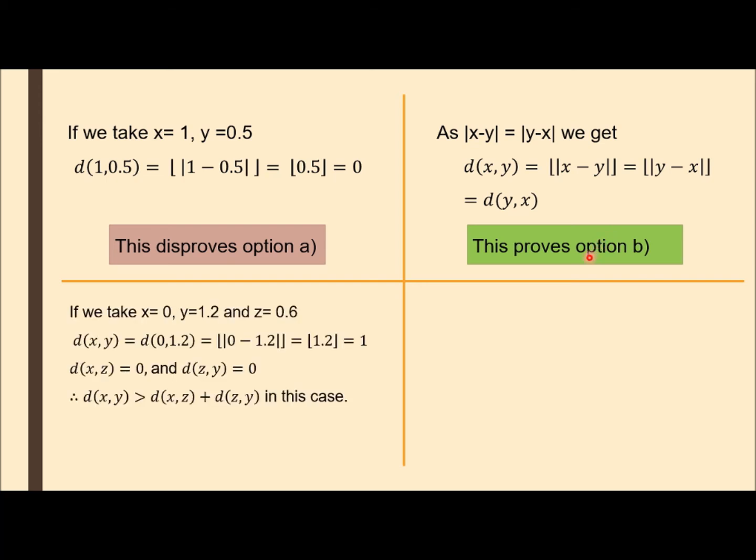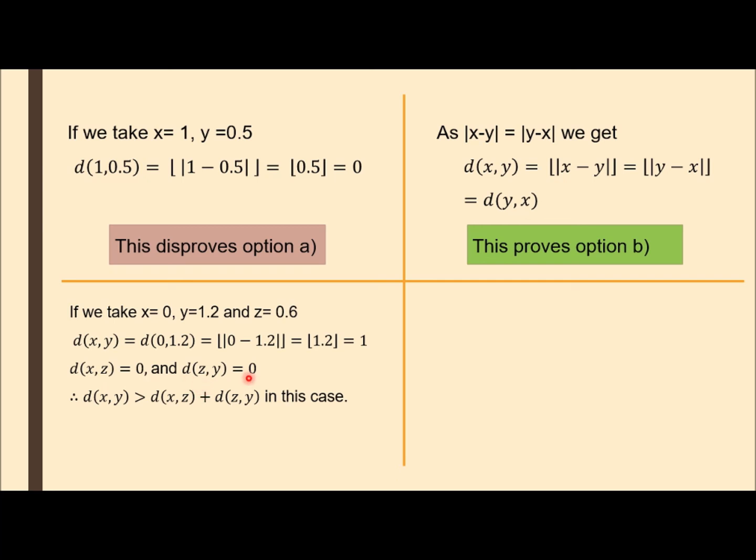Next, for the third option, if we take x is equal to 0, y is equal to 1.2 and z is equal to 0.6, we'll get d(x,y) is equal to d of 0, 1.2, which is equal to modulus of 0 minus 1.2, and take the greatest integer function. So we'll get the greatest integer function of 1.2, which is equal to 1. Similarly, we can compute d(x,z). Modulus of 0 minus 0.6 is 0.6. We take the greatest integer function of 0.6, which is equal to 0.